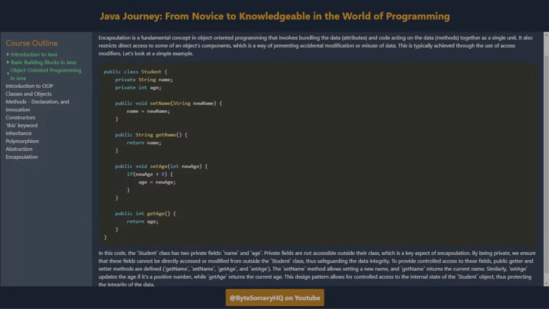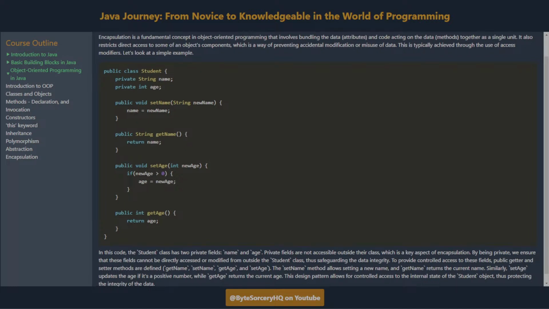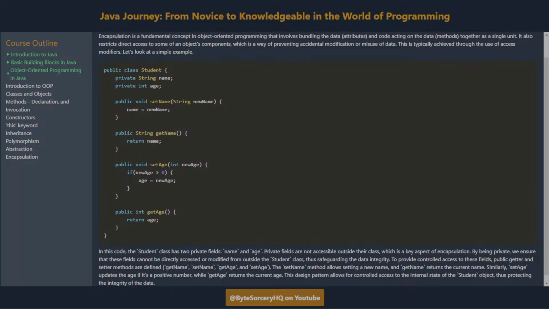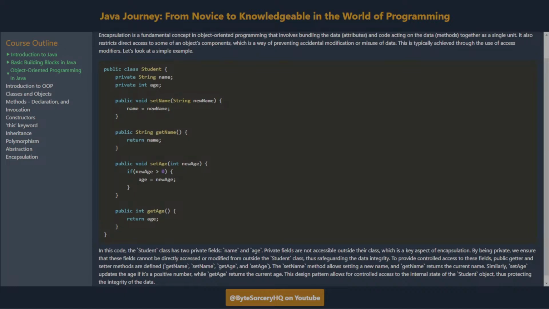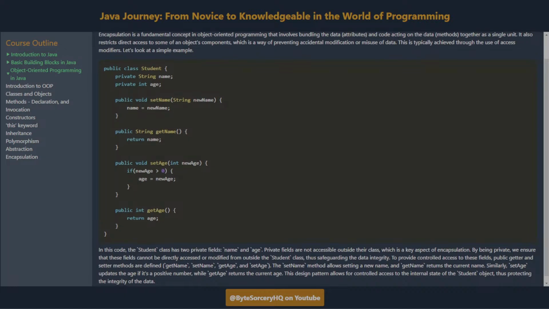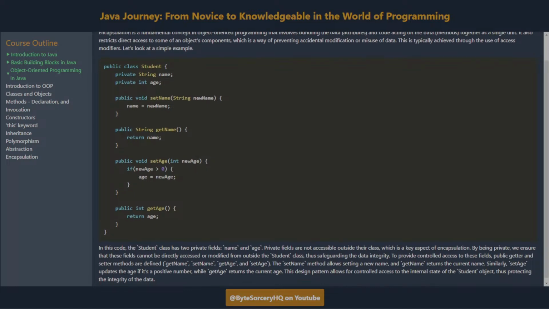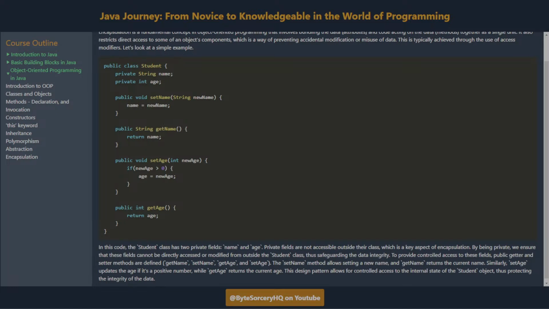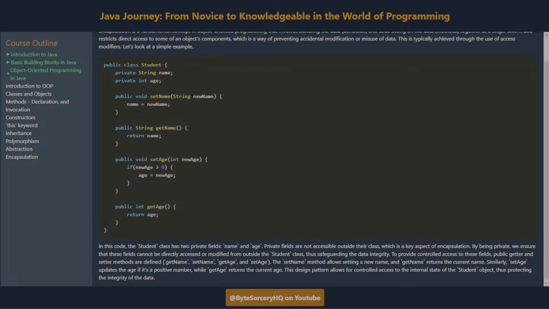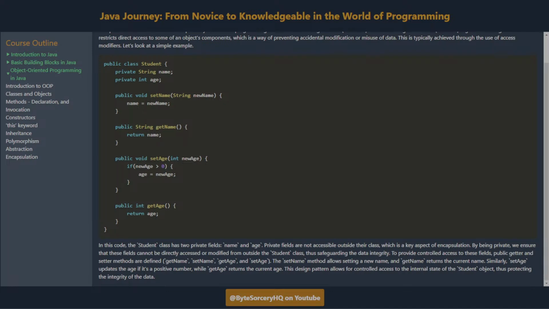getAge, and setAge. The setName method allows setting a new name, and getName returns the current name. Similarly, setAge updates the age if it's a positive number, while getAge returns the current age. This design pattern allows for controlled access to the internal state of the Student object, thus protecting the integrity of the data.